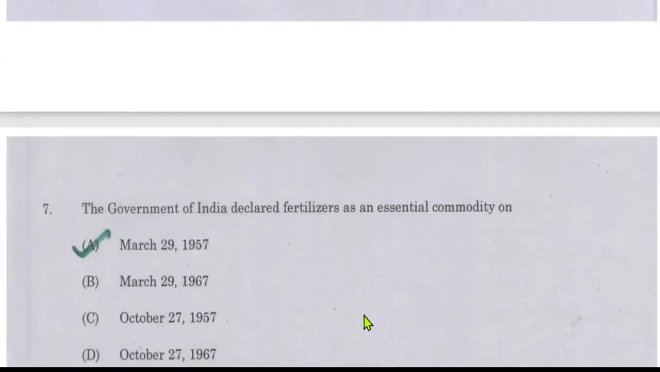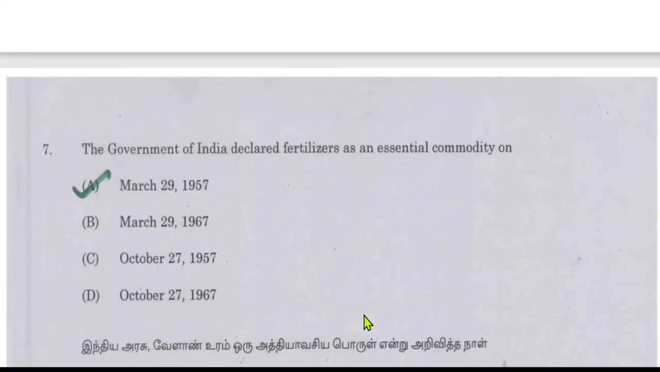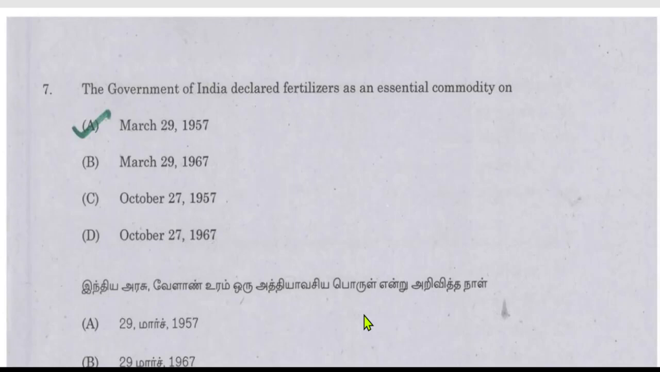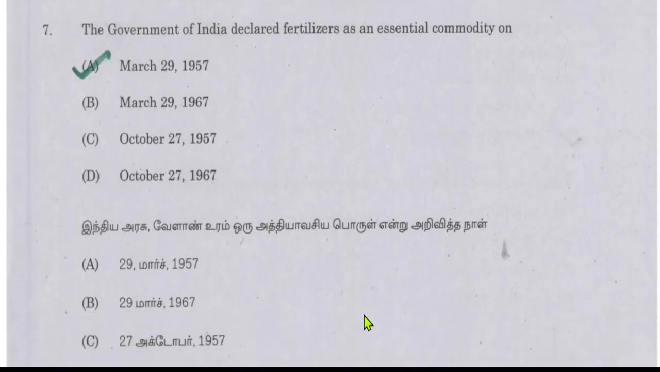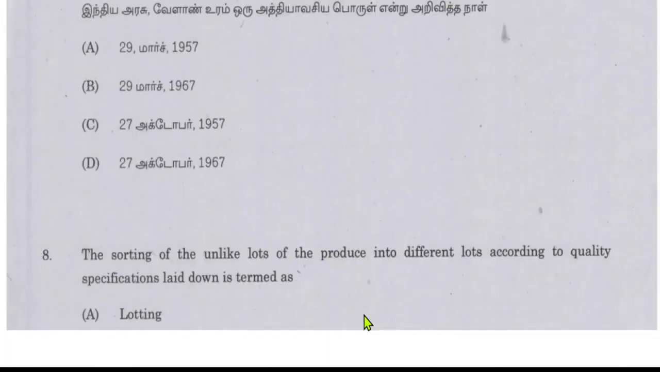The next question is the government of India declared fertilizers as an essential commodity. So on which date was it declared? The answer will be March 29, 1957. So after independence, the government of India on March 29 in the year 1957 declared fertilizer as an essential commodity.